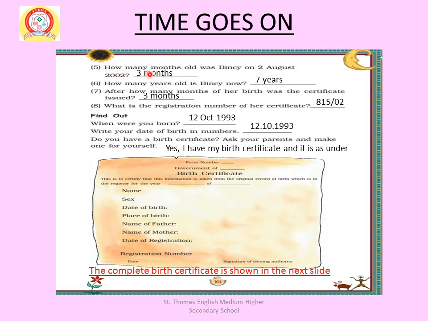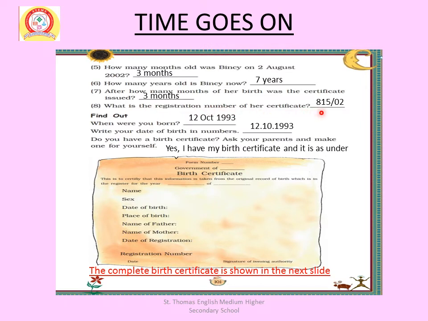How many months old was Binsi on 2nd August 2002? 3 months. How many years old is Binsi now? 7 years. After how many months of her birth was the certificate issued? 3 months.